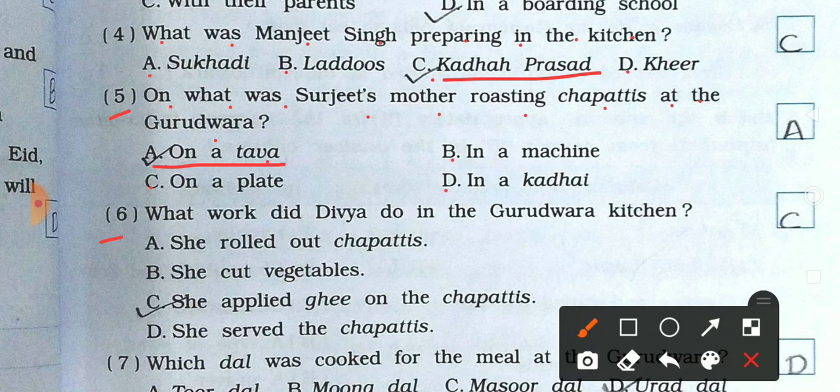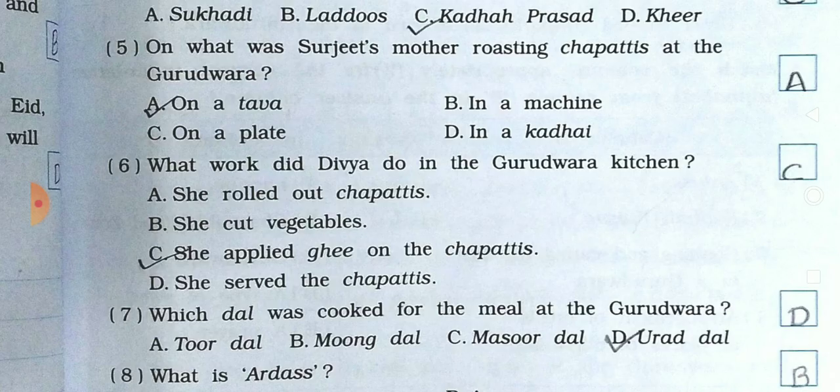Sixth question is, what work did Divya do in the Gurudwara kitchen? Option is A, she rolled out chapatis; B, she cut vegetables; C, applied ghee on the chapatis; and D, she served the chapatis. So the right answer is C, she applied ghee on chapatis.